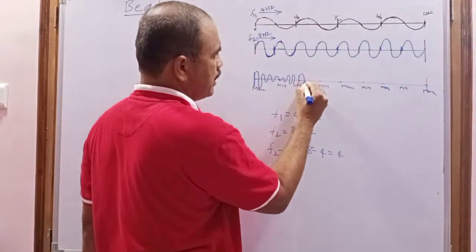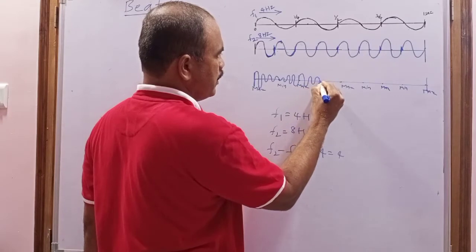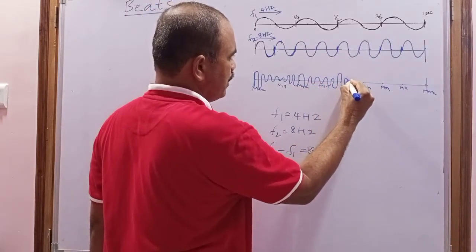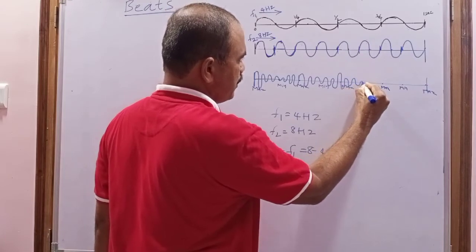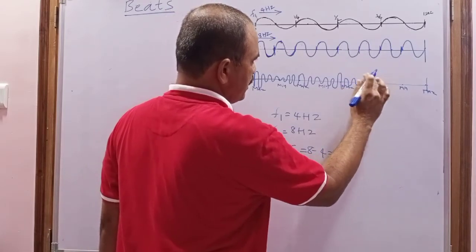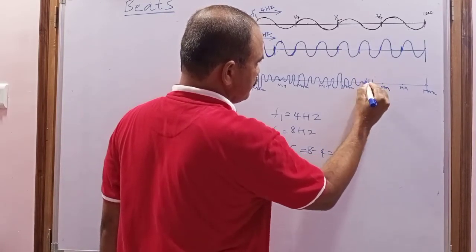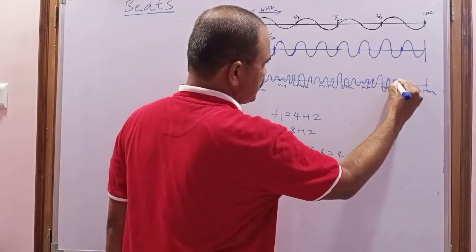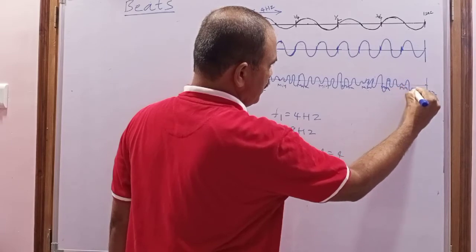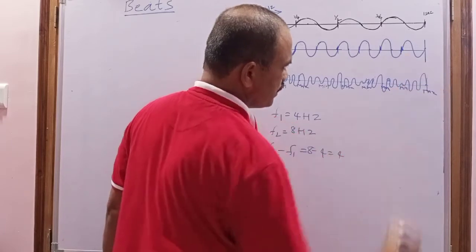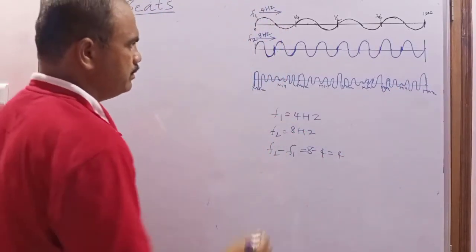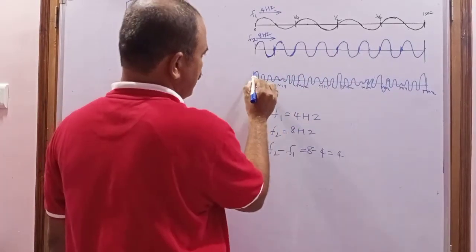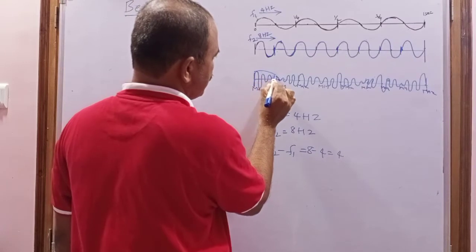After that it decreases to minimum, increases to maximum, decreases to minimum, increases to maximum, again decreases to minimum, and increases to maximum here. When I draw these oscillations and then the amplitude curve, this is the amplitude curve.